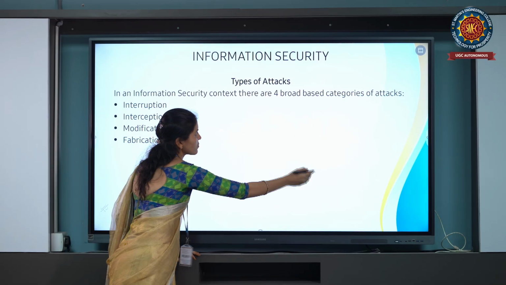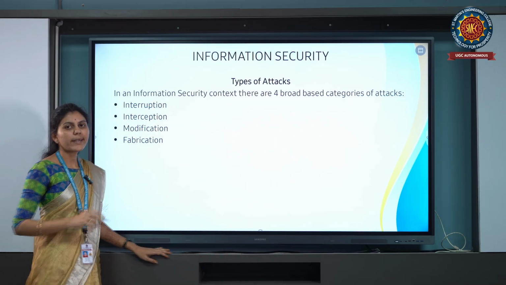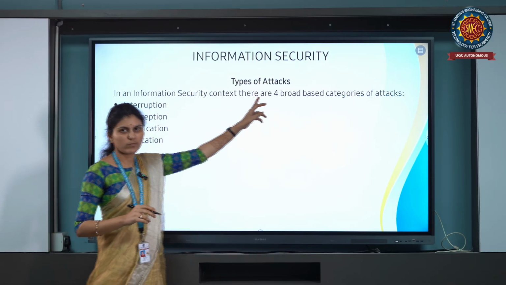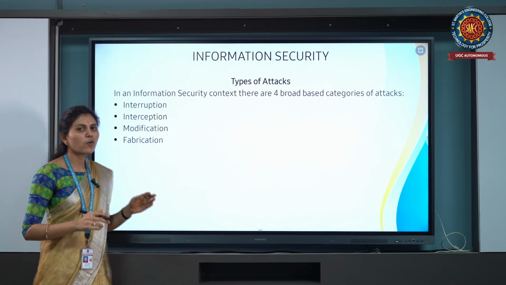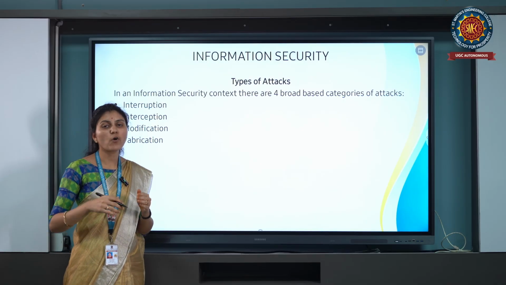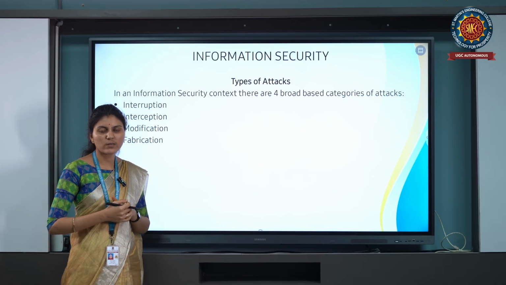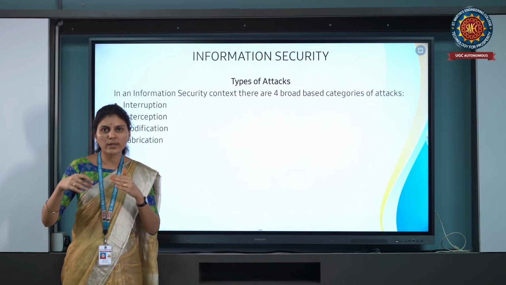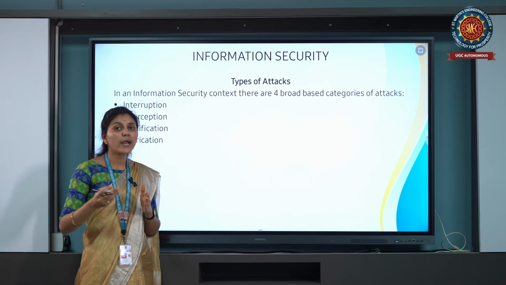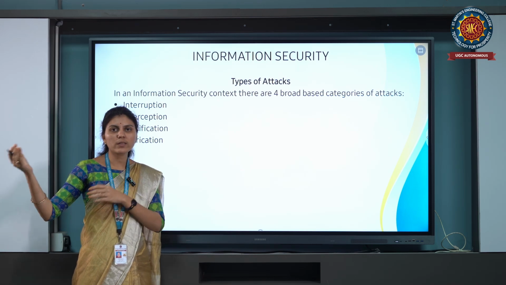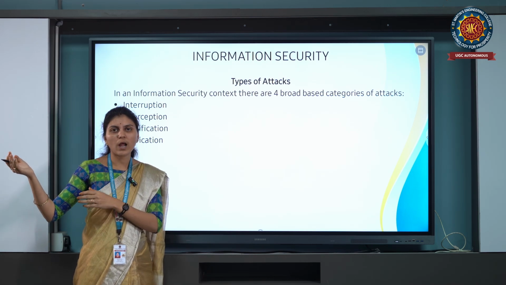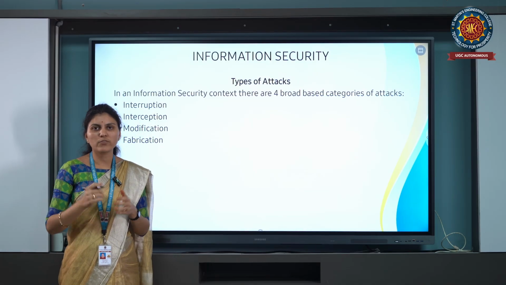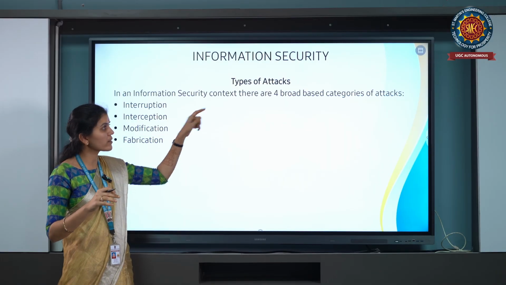Coming to types of attacks. What is an attack? An attack is whenever we are sending information from one place to another, and in the middle, an unauthorized person may hack the information, steal the information, or theft the information. Those are attacks.